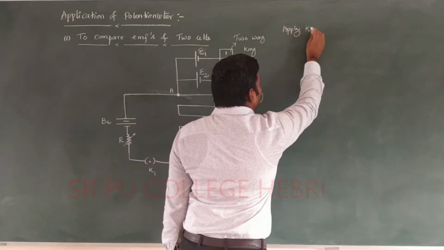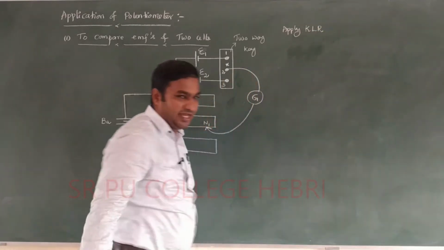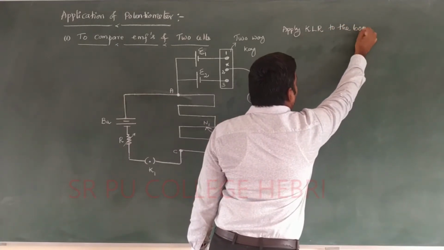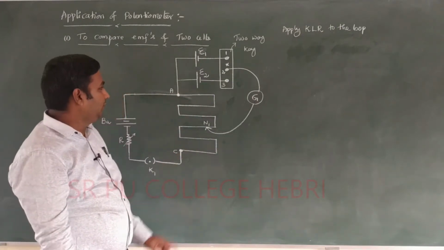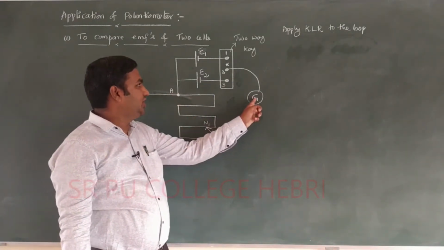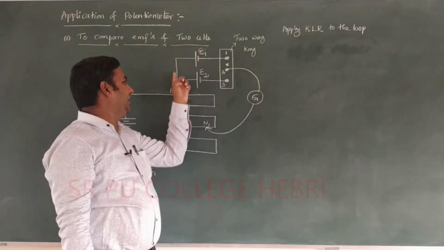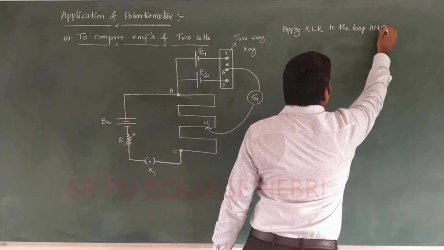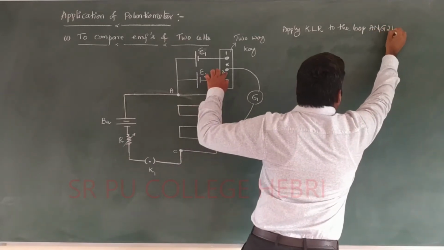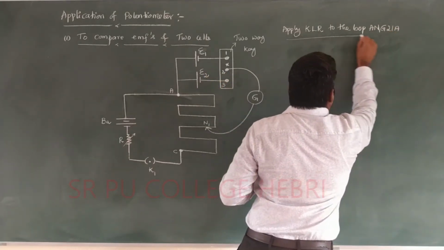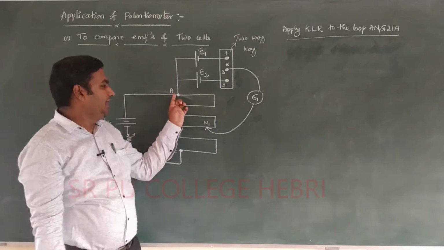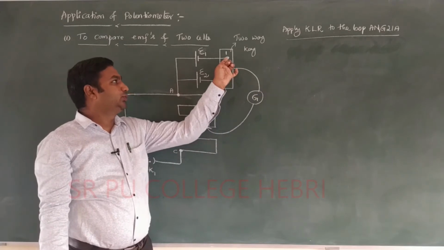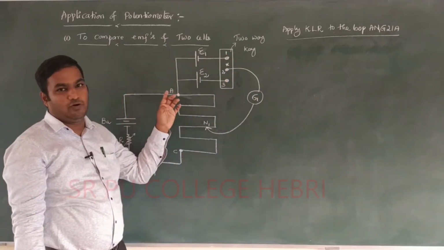Apply Kirchhoff's loop rule to the loop A, N1, G, 2, 1, and again come back to A. Apply Kirchhoff's loop rule to the loop A to N1, N1 to G, G to 2, 2 to 1, and 1 again back to point A.